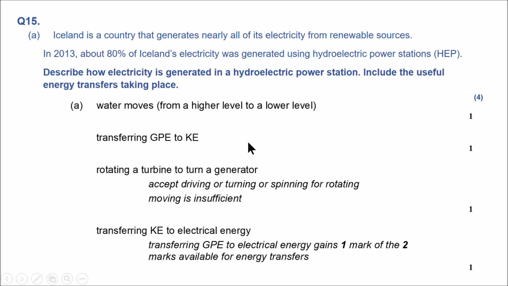4 marks. It's very important to talk about the energy transfers. GPE to kinetic, kinetic to electrical. You do not need to talk about the waste energies such as heat and sound, because it says useful.